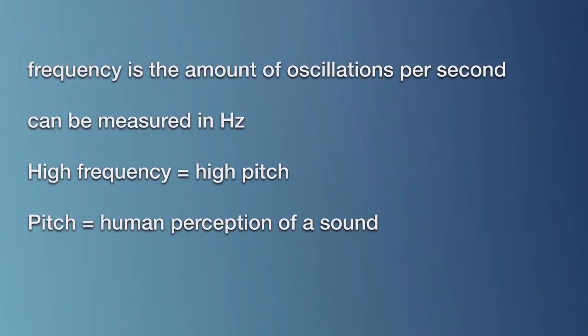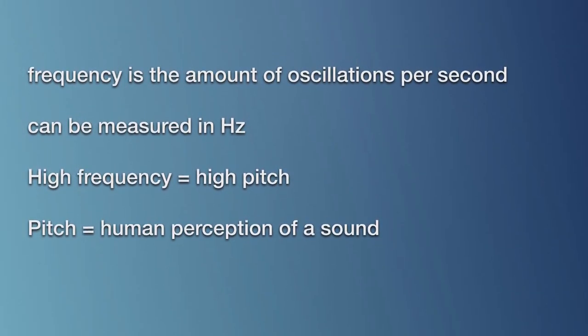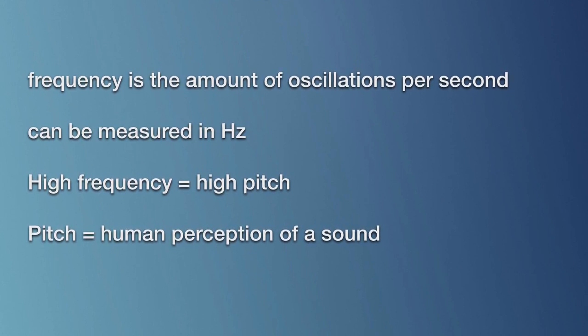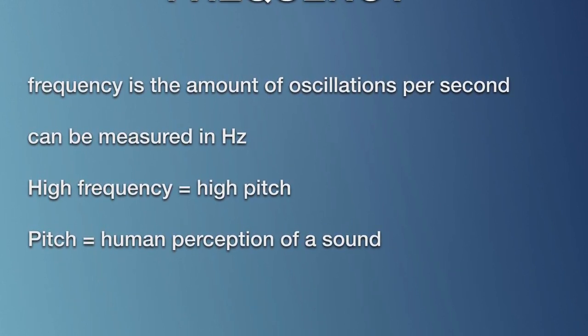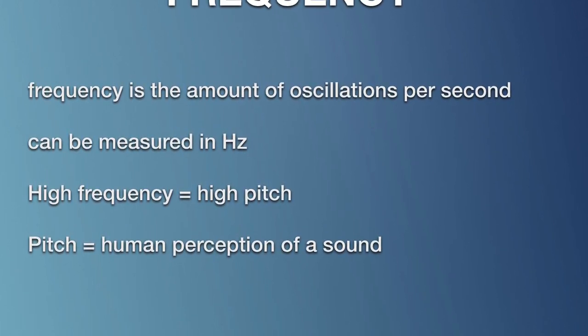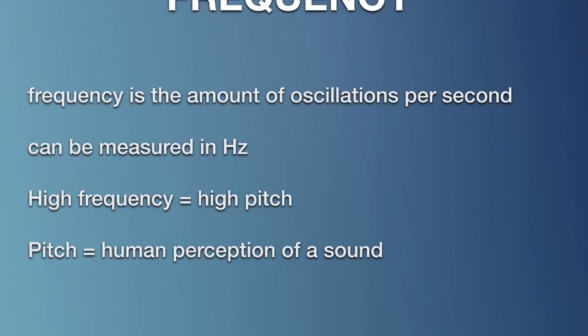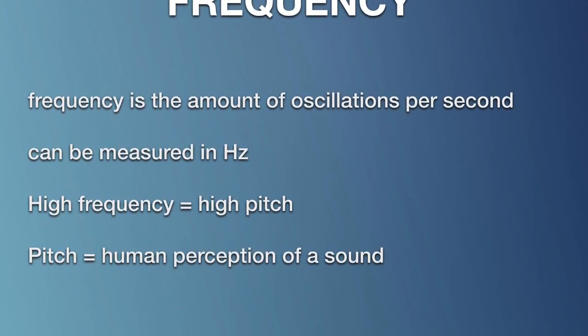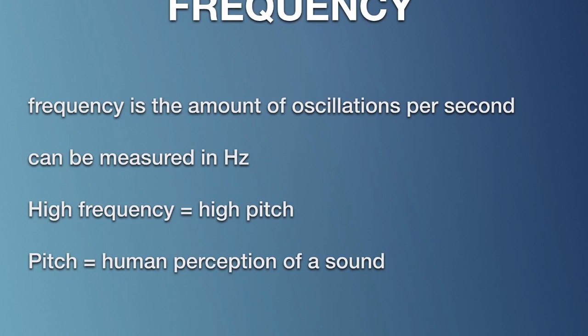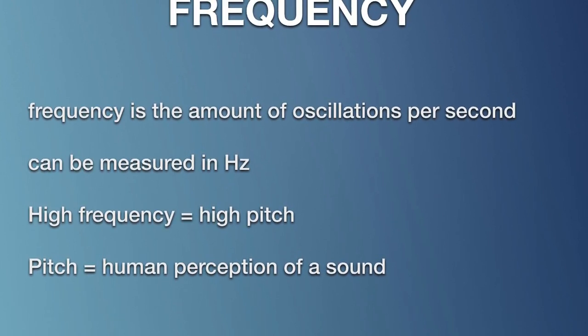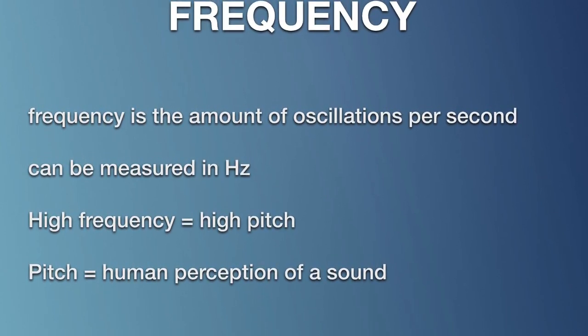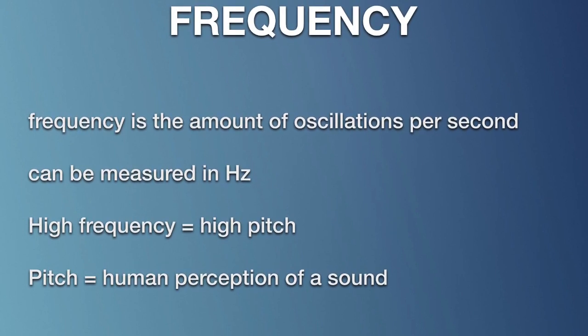The frequency of a wave is measured by the number of oscillations per second, and it's given in Hz. A higher frequency in a wave causes a high pitch. This noise is what we hear as shrieks. Frequency is something that can be measured, and pitch is a human perception of that frequency. This means that there is no way to measure the pitch of a sound.